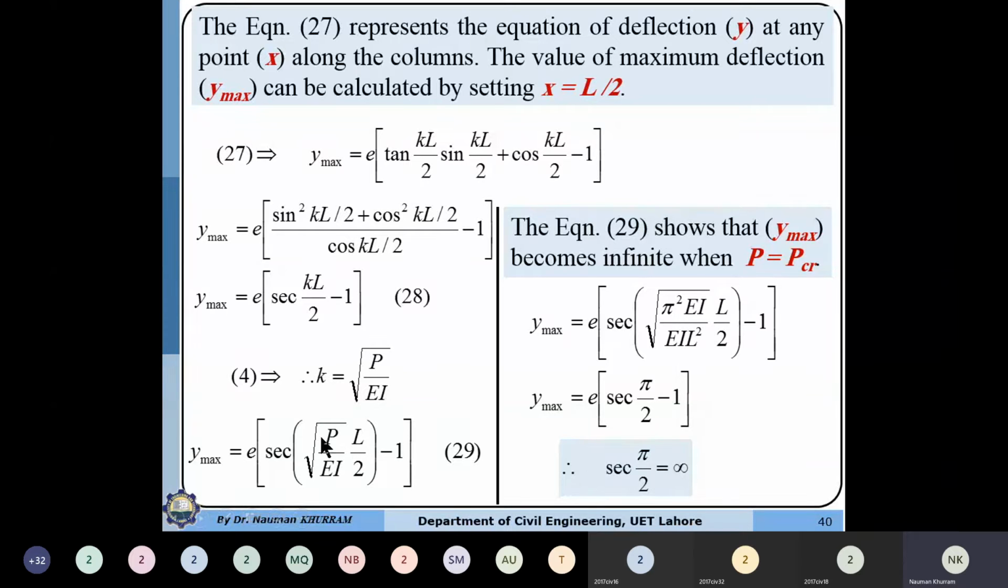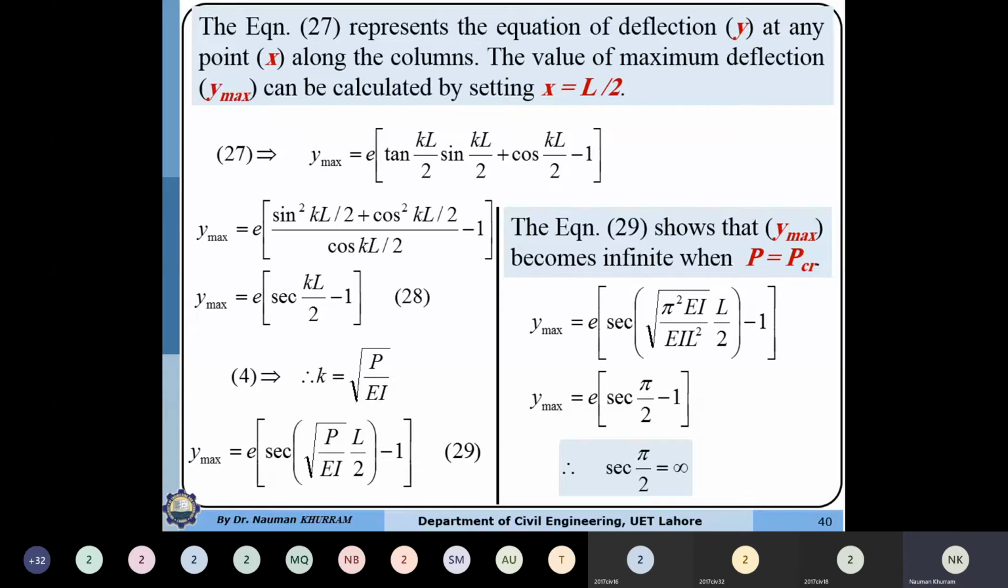Here it is very important to note down that this P is not equal to P critical or Euler critical load. Why is it not equal to Euler critical load? Because in the secant formula, this P value will always be less than Euler critical load. Because I told you that if a column has a small imperfection, its load carrying capacity will always be less than PE. This means that this P is not equal to PE. Rather, this is the load carrying capacity or the critical load of the eccentric column.